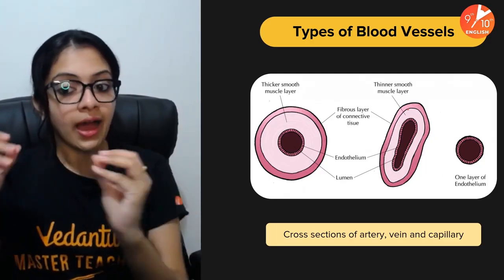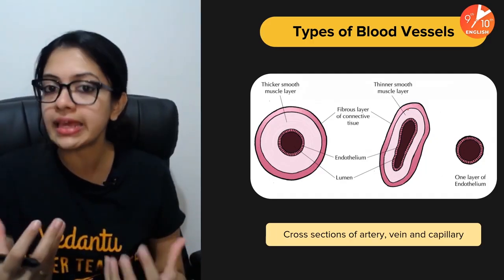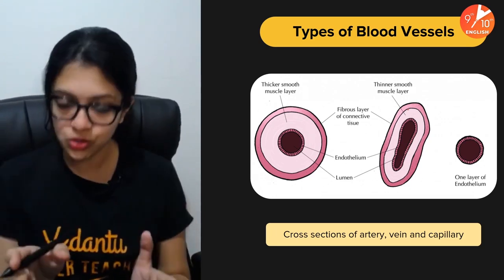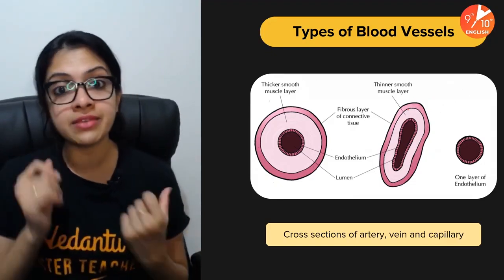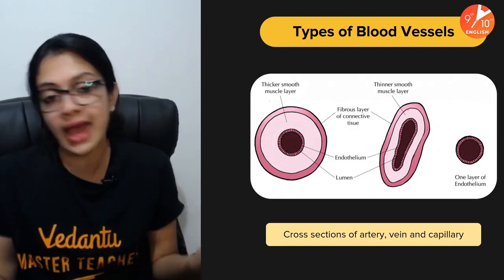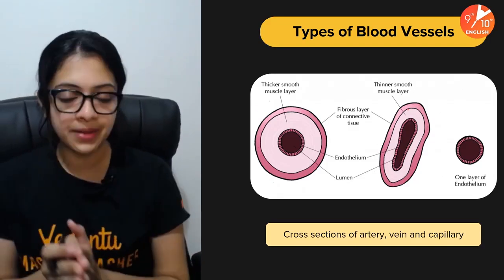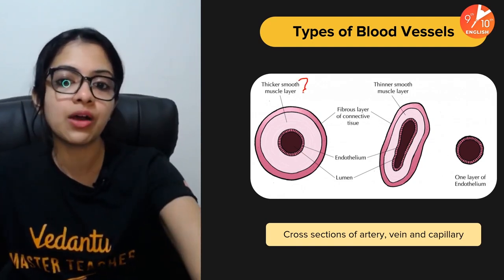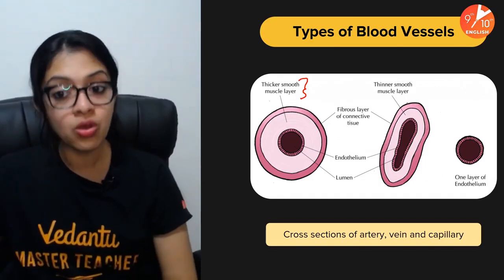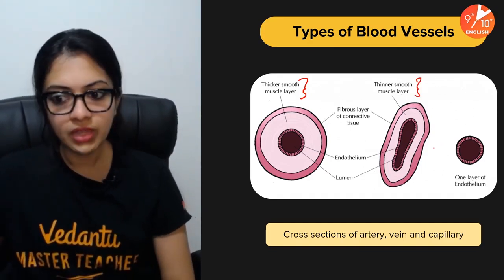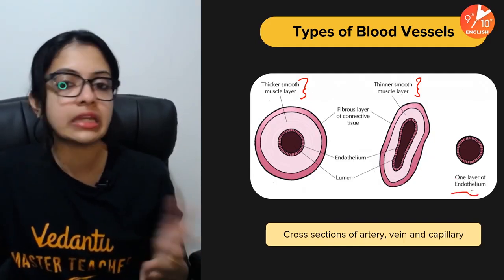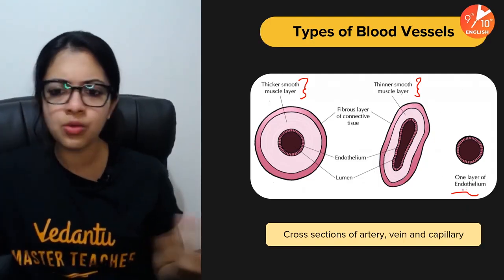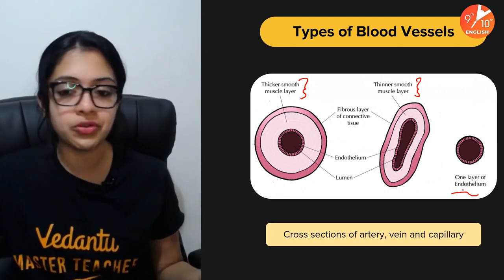To be very honest, this particular diagram is more frequently asked in ICSE exams as compared to CBSE. But CBSE children must also know this, because it differentiates between arteries and veins. What if it comes as a 3-mark question? You will have to know this very well. Remember, arteries, because they carry blood away from the heart, are much thicker walled as compared to veins, which are thinner. Okay, and capillaries, as we know, are definitely really, really thin. One layer of endothelium, or one cell in thickness, as we can call them. And whatever else you remember about the structure, you could write them.